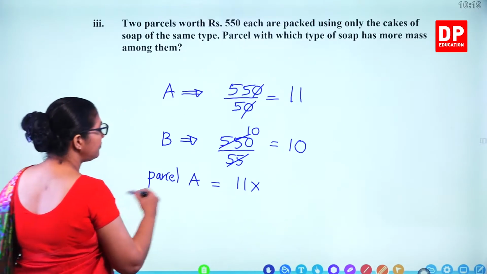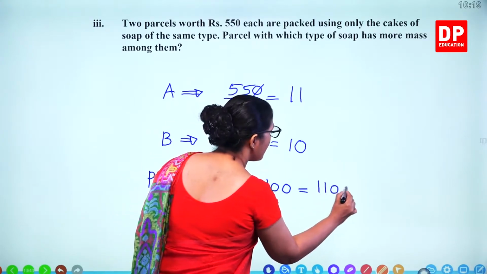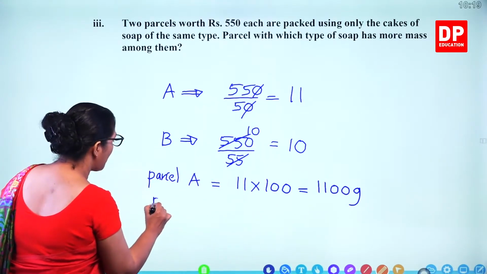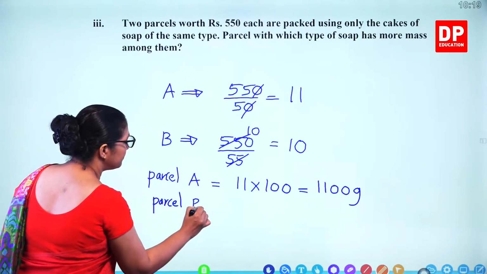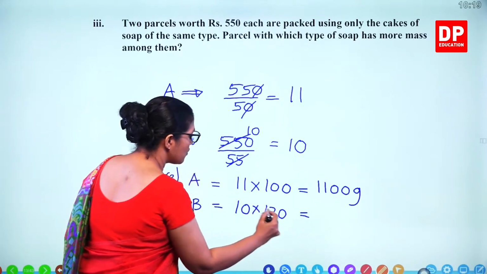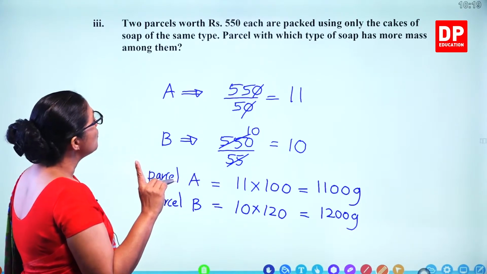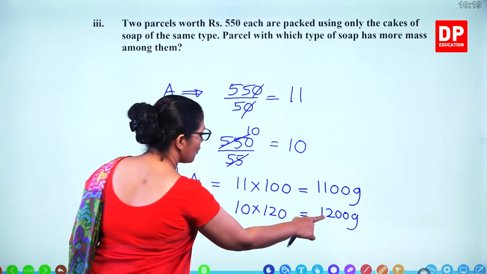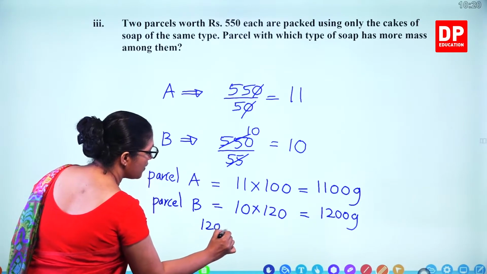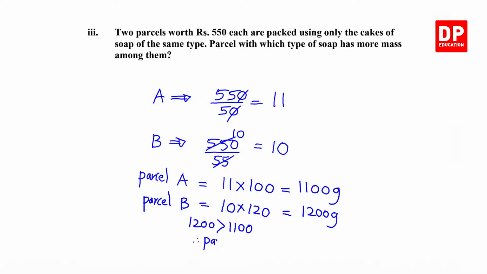100. That's 1100 grams. B type parcel, 10 times 120 grams are there. So you get 1200 grams. Parcel with which type of soap has more mass? So 1200 is more than 1100. So parcel B type. B type is more.